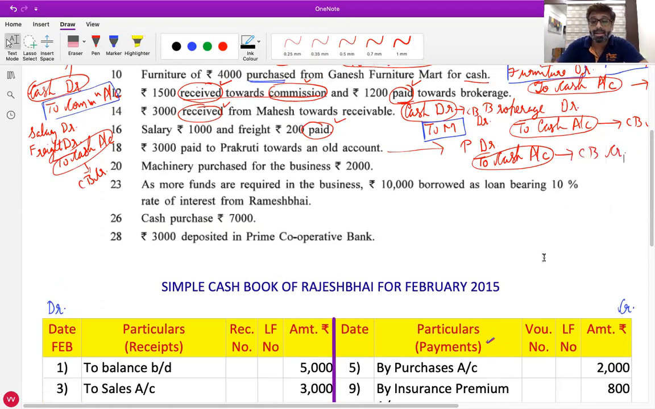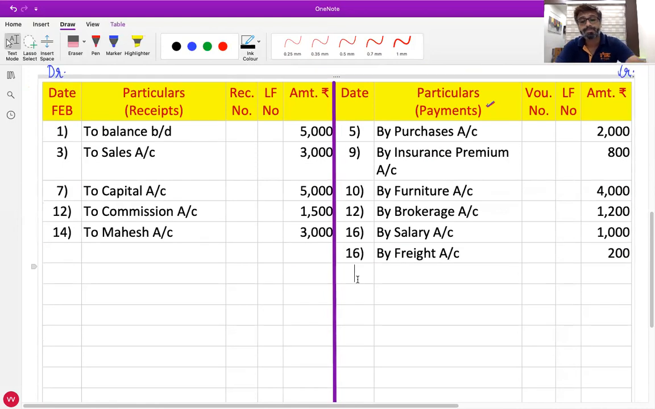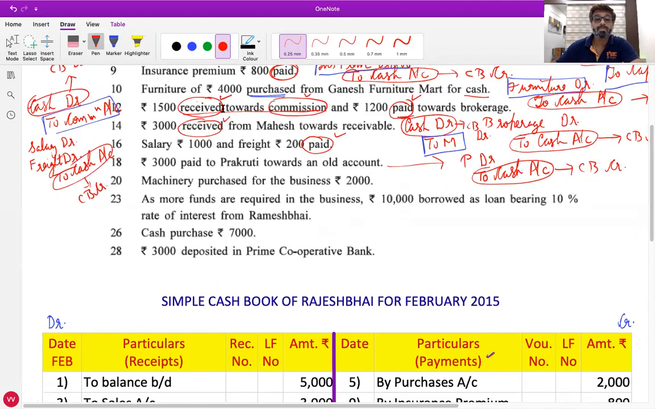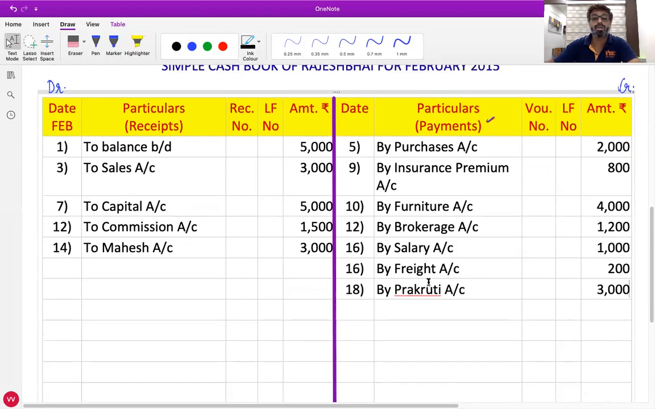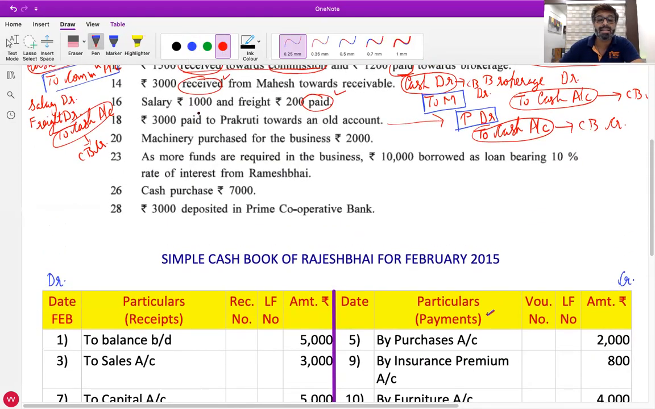What should I write in the credit side in the date column? 18. Particulars column? Name of the opposite account, by Prakriti account. And the amount column? 3,000. Very good, correct. Otherwise also, all of you can see the word paid is given in the transaction. Yes, sir. Since the word paid is given, it will come on the payment side.